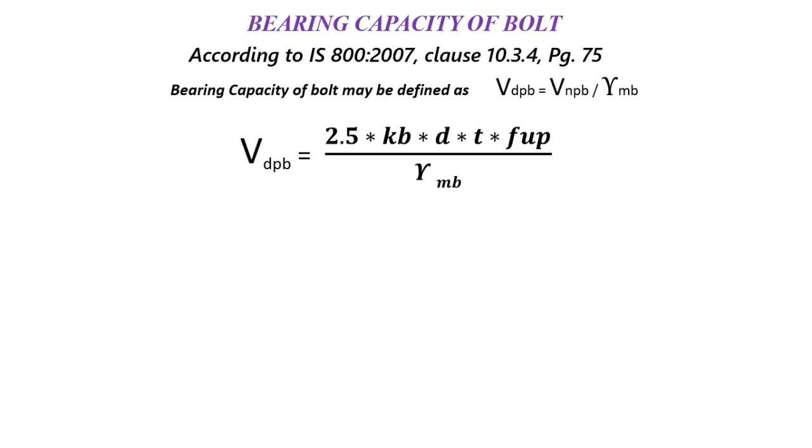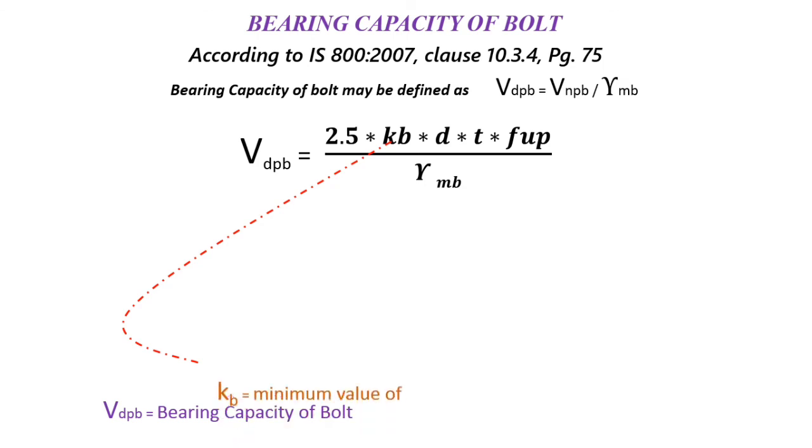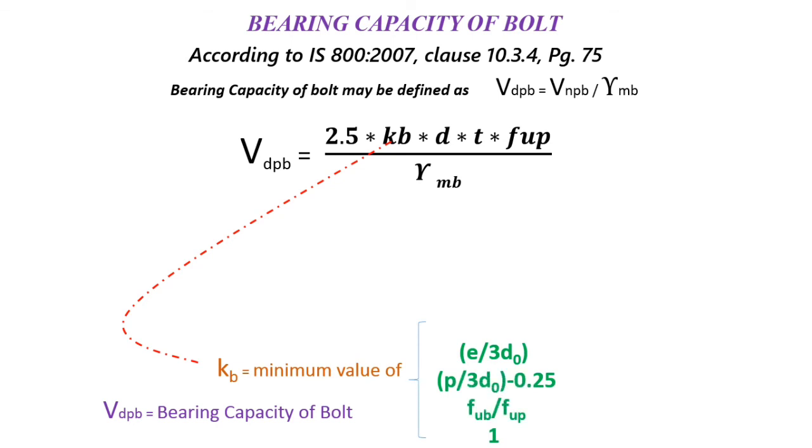Let us take all the notations. First of all, VDPB is the bearing capacity of bolt. The second one is kb, and kb is given by four different values: e by 3d0, p by 3d0 minus 0.25, fub by fup, and 1, whichever is minimum.